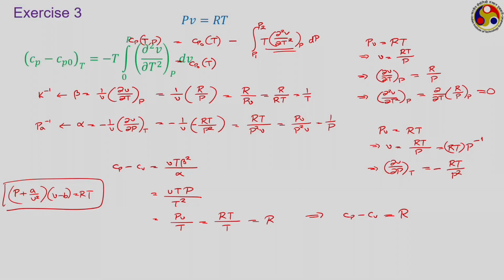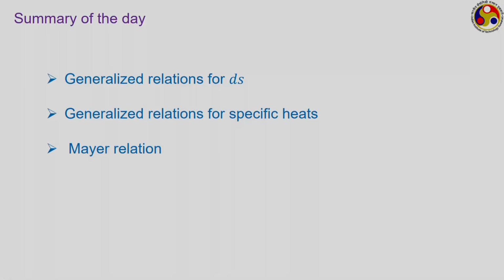So, I would like to complete here for today's work. Today we have developed the generalized relationship for ds, then we have done several exercises about how to use the generalized expressions for du, dh and ds, then we have developed the generalized relations for specific heats, and finally the Mayer relation which gives the difference between Cp and Cv.